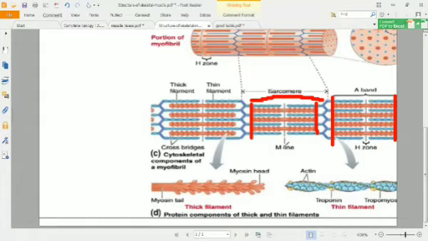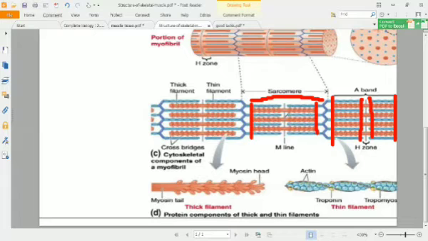Now, if we see this, this is the H zone. The H zone is the portion where we can see only myosin filaments are present, just the darker region, with no overlapping of actin filament. That is called the H zone. That stands for Helle. Helle means bright. So here there is actually no overlapping of these two. That's why it looks brighter in color.